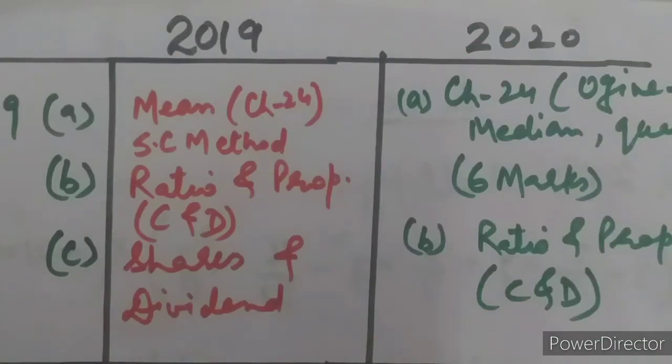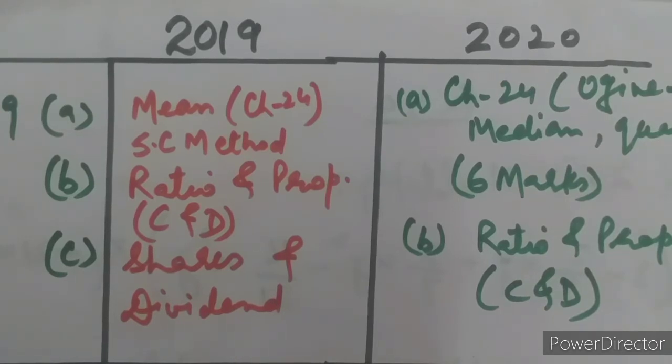Right, now question number 9 in 2019 was again a calculation of mean, that is from chapter number 24, and it was a grouped data question, and you were supposed to use the shortcut method only for finding mean. This will not be there this year, students, because you can now apply any method. Earlier it was said that out of 3 methods you were supposed to know all and any method could be given, but this year you have a choice to use the method of your choice.